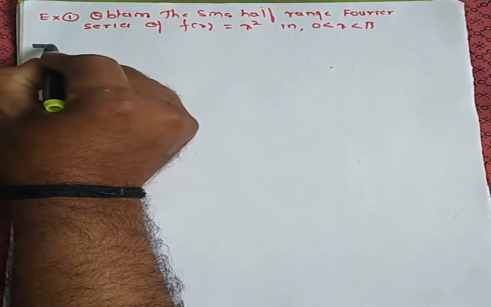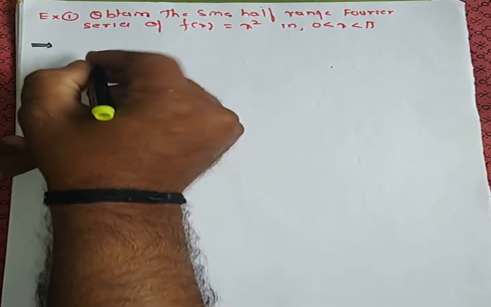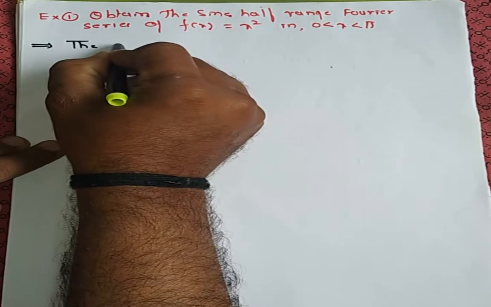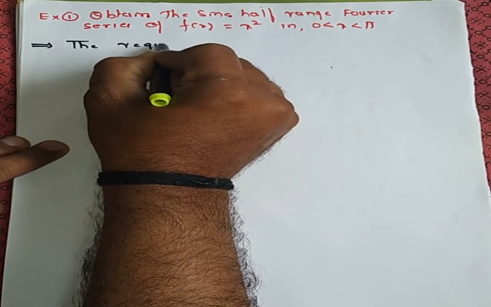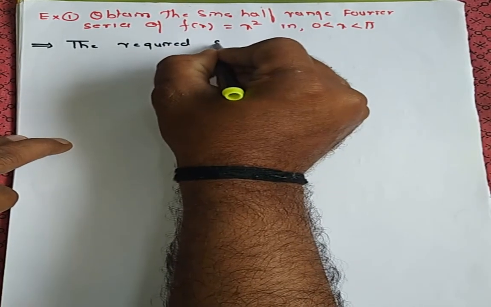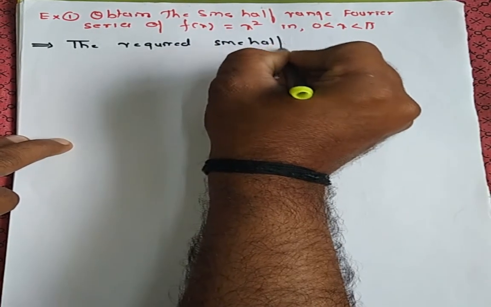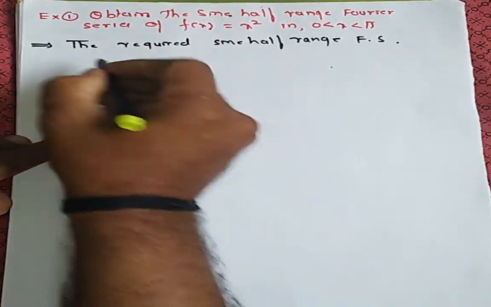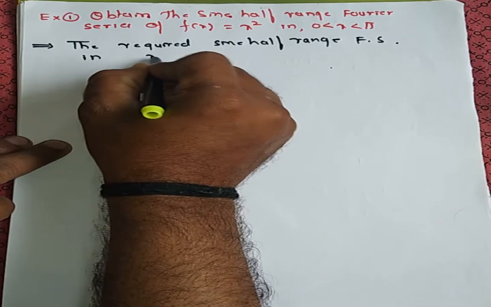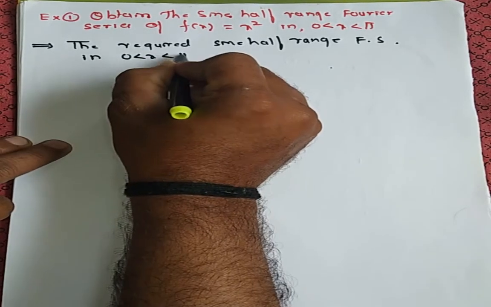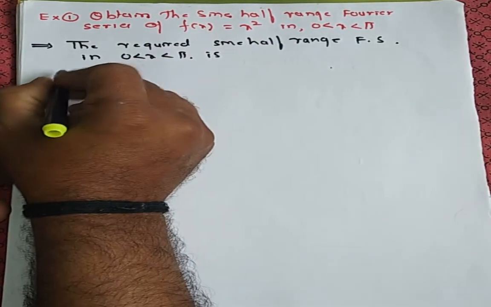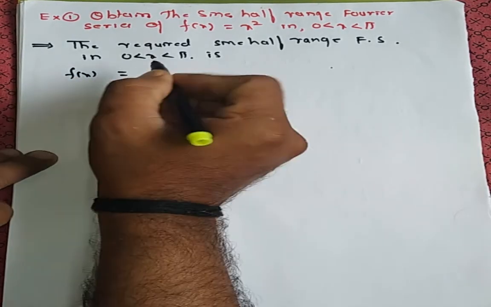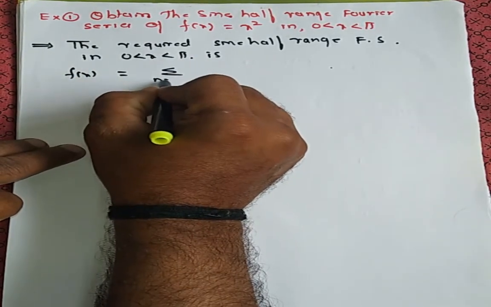So the required sine half range Fourier series in the interval x lying between 0 to pi is f of x equal to summation n from 1 to infinity bn sine nx.